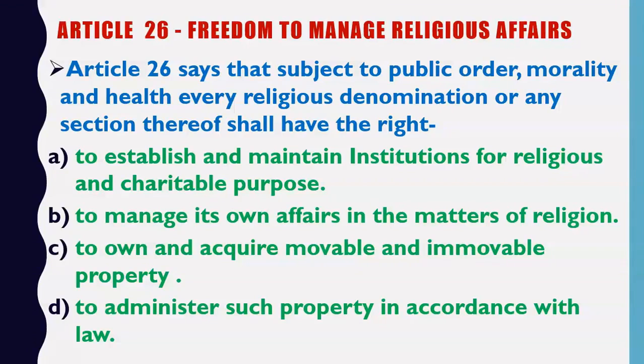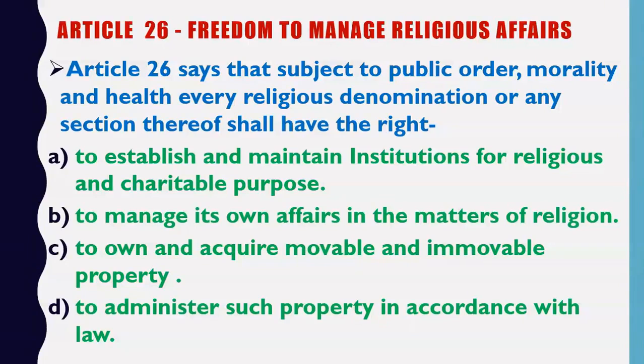So what is movable property? Movable property means property which can be moved. For example, gold is a movable property. Why? Because we can move gold from one place to another. What is immovable property? Land is an immovable property because we cannot move land from one place to another. So religion has the right to own and acquire land, gold and other kinds of properties. And every religion also has the right to administer these properties in accordance with the law.